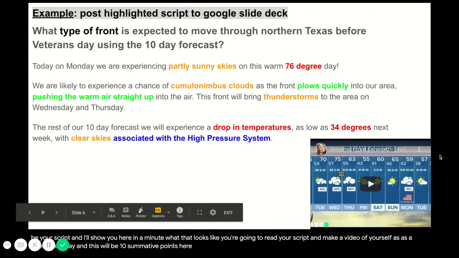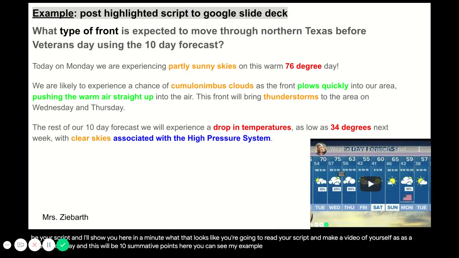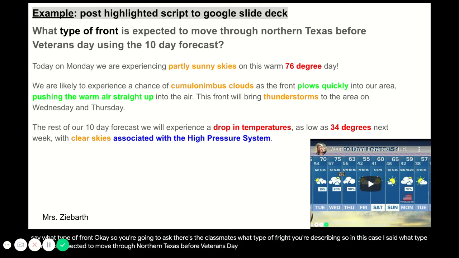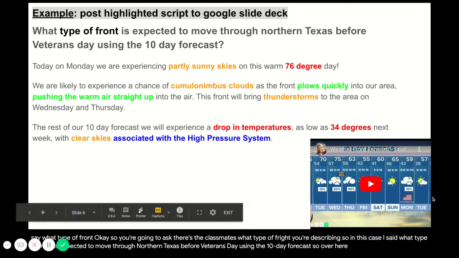So here you can see my example. So you're going to pose the question and you're going to say, what type of front? Okay. So you're going to ask the classmates what type of front you're describing. So in this case, I said, what type of front is expected to move through northern Texas before Veterans Day using the 10-day forecast? So over here, I had chosen this forecast.